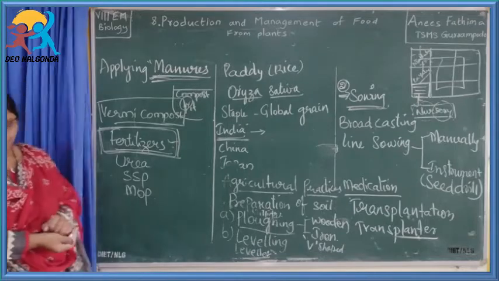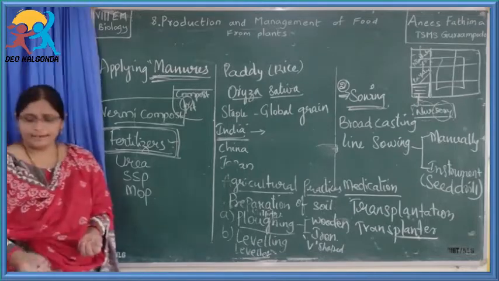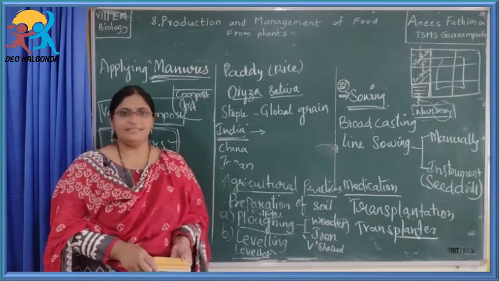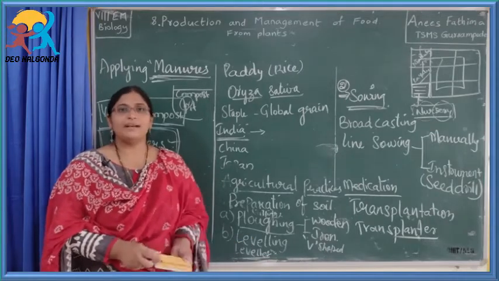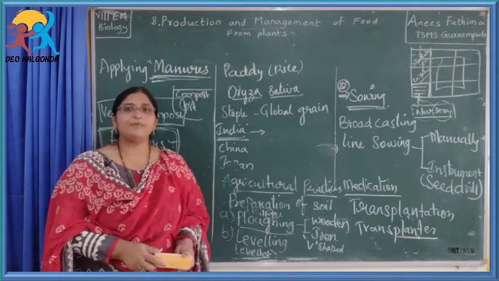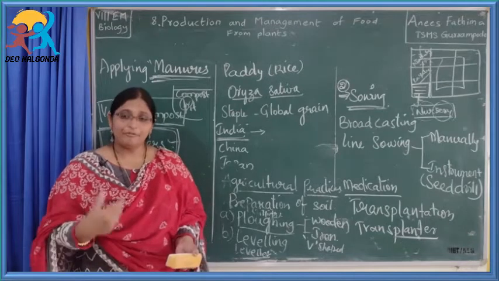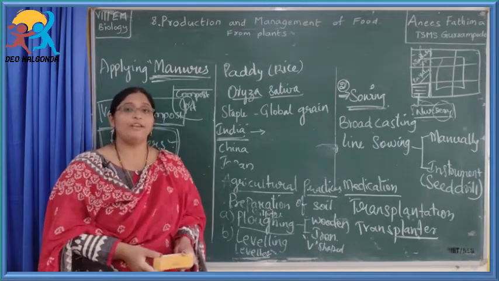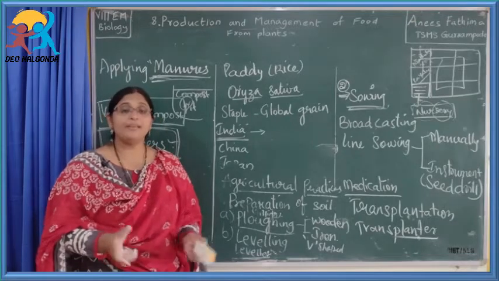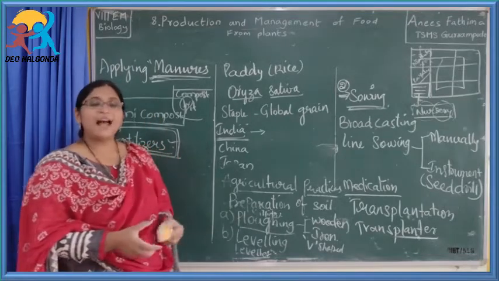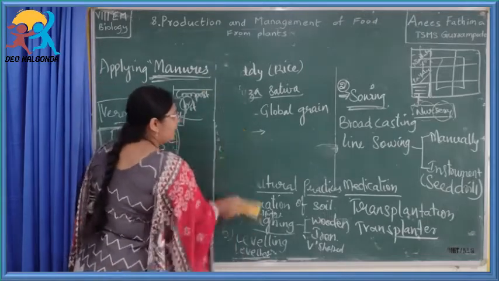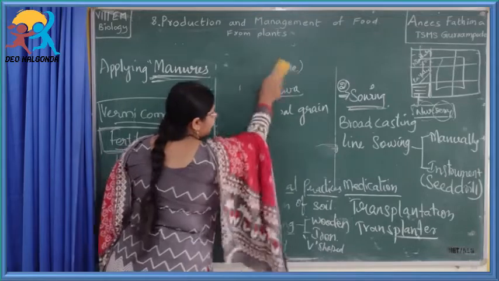Now, the next thing is, as human beings, we get different types of diseases, isn't it so? Nowadays we are suffering from a pandemic, corona, isn't it so? Like that, different types of diseases we may be getting. Apart from human beings, animals also suffer from various types of diseases. And not only human beings and animals, plants also suffer from various types of diseases. So now let us see about the diseases in plants.